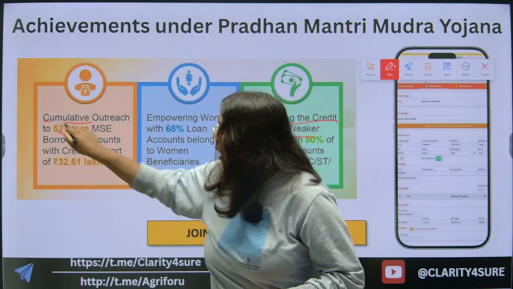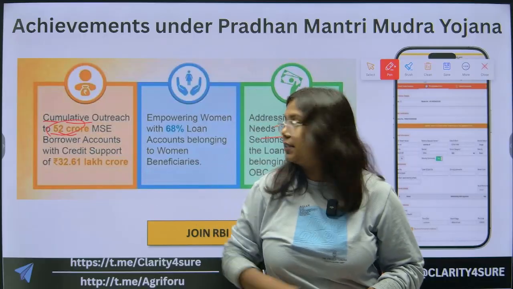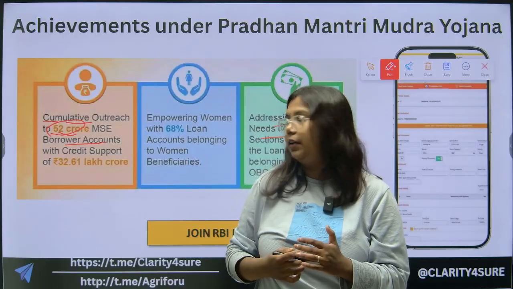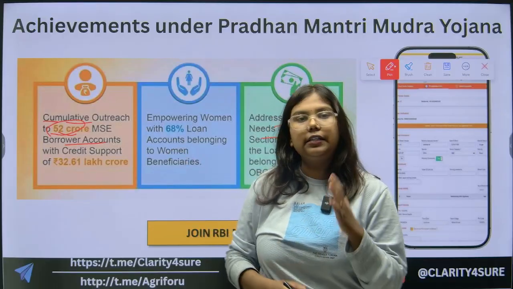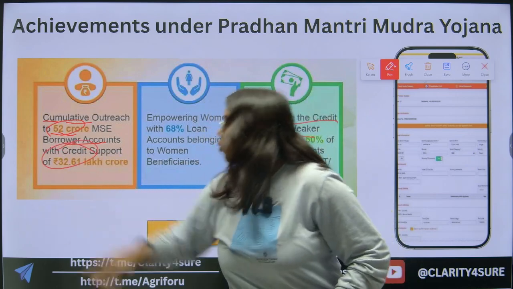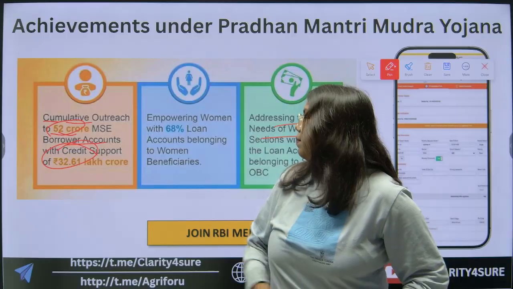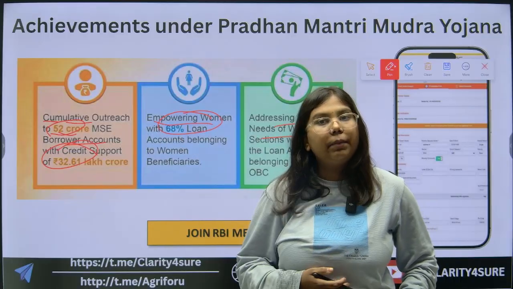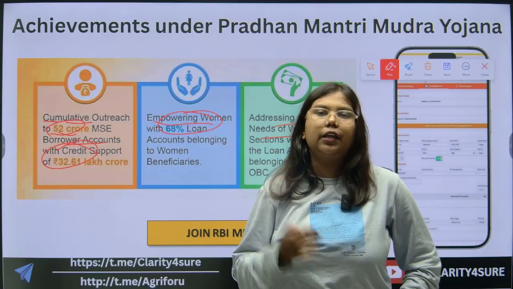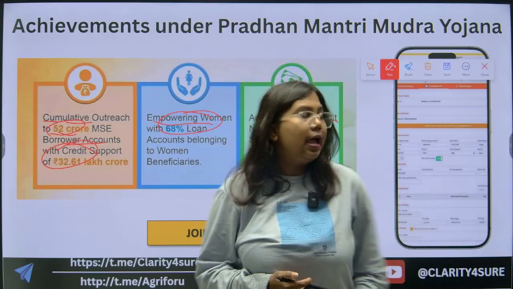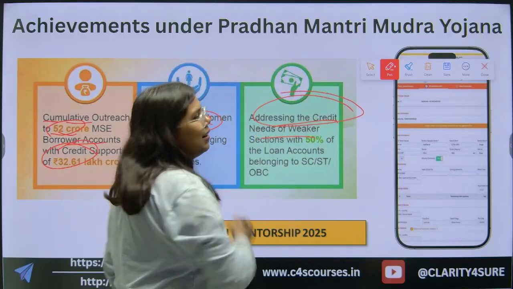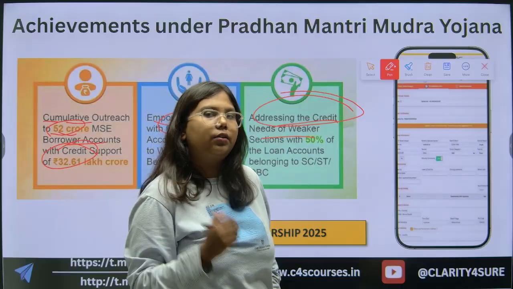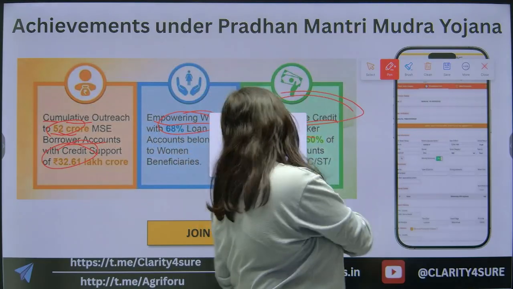The cumulative outreach is 52 crore borrower accounts, with credit support of 32.61 lakh crore. And 68% of the loan accounts are of women beneficiaries, which is a good indication of women empowerment in India. It is also addressing the credit needs of the weaker section, that is scheduled caste, scheduled tribe and other backward sections of society.